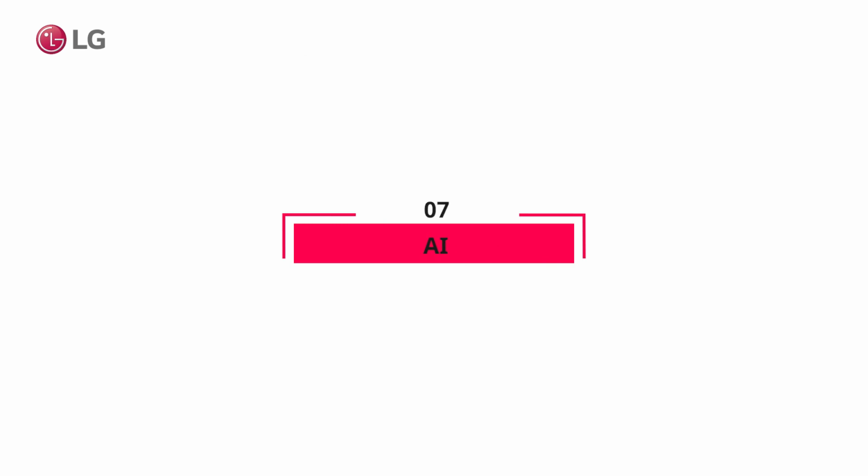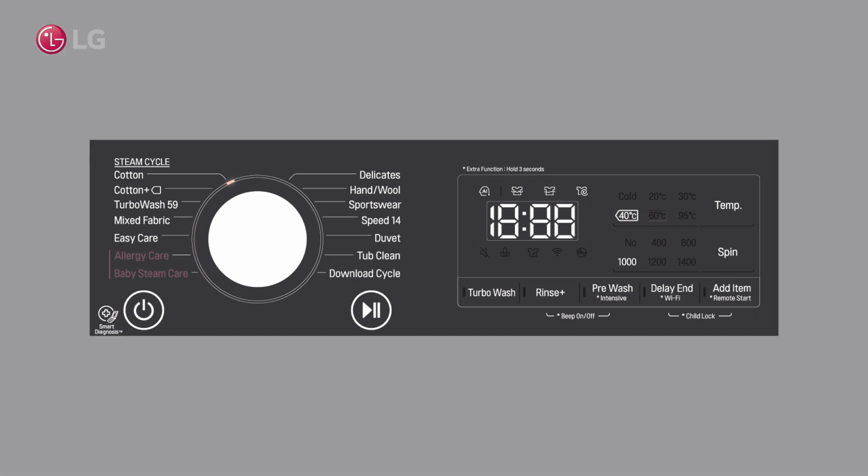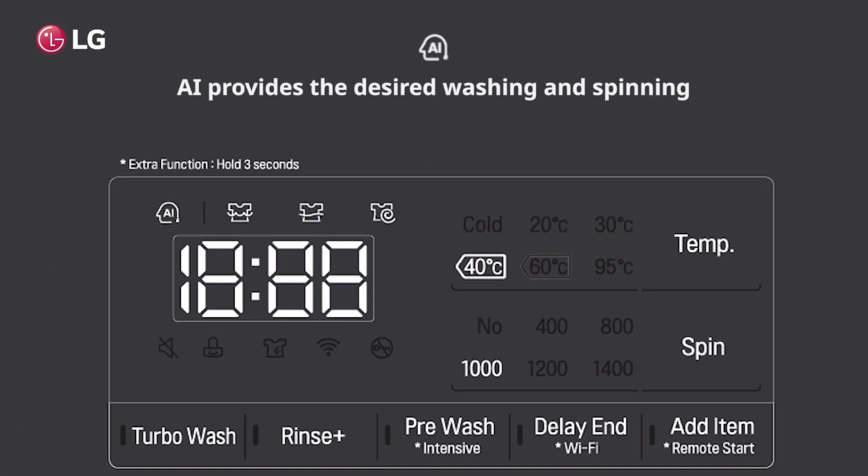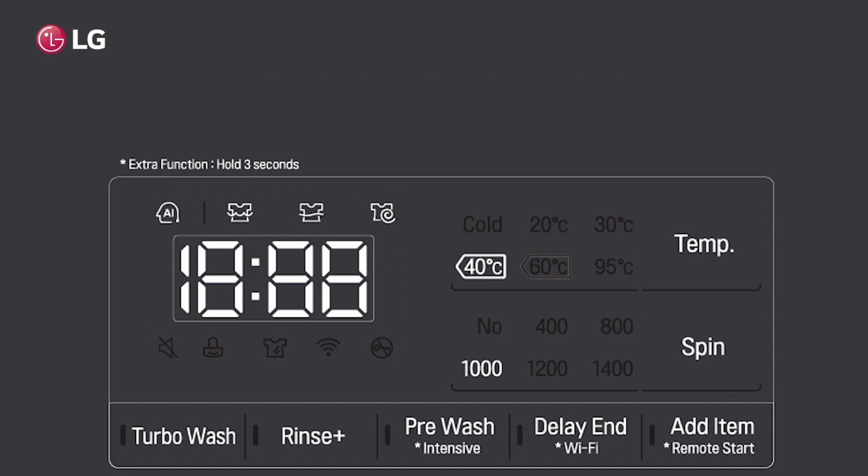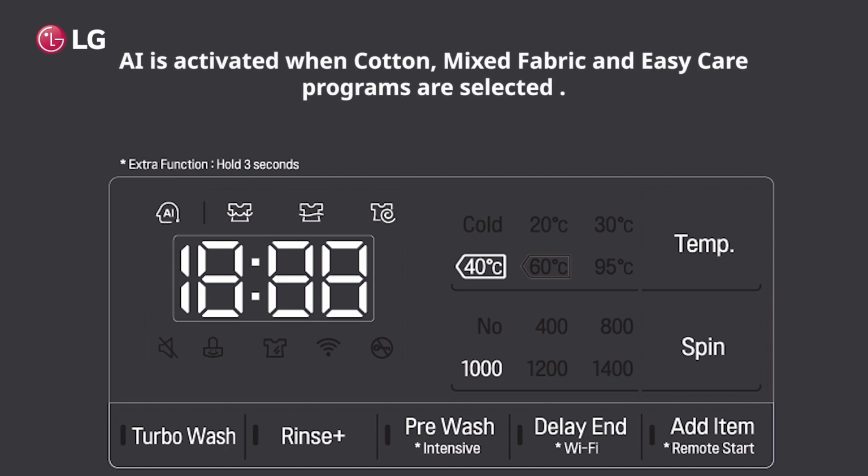AI. AI provides the desired washing and spinning. AI is activated when cotton, mixed fabric, and easy care programs are selected. Indication.